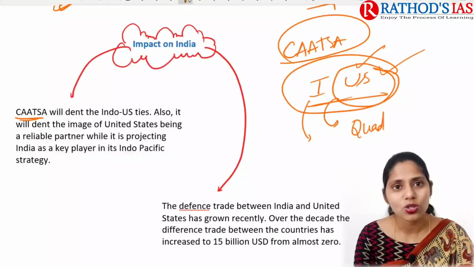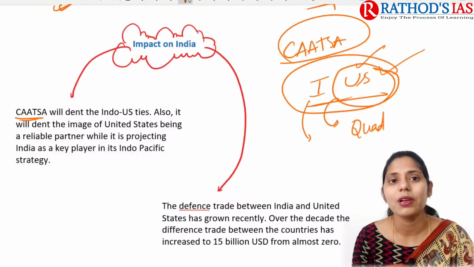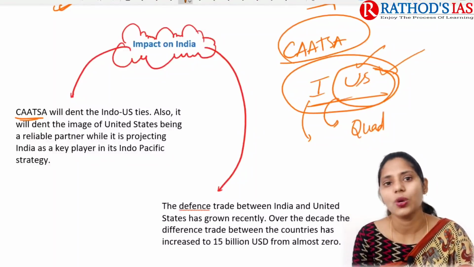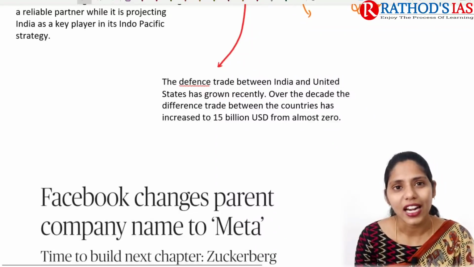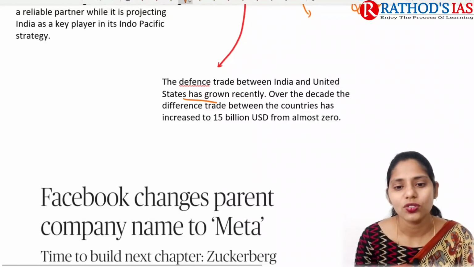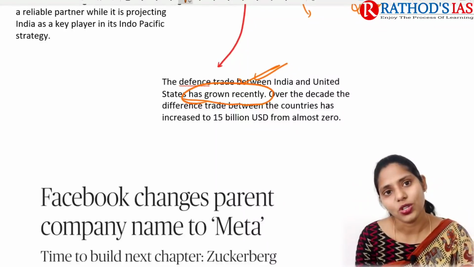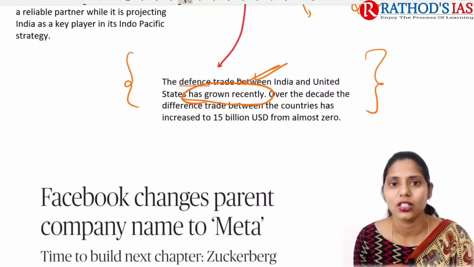It is going to cause some damage to the image of the USA as a reliable partner for India, and also as a key player in the Indo-Pacific region. The defense trade between India and the US has grown recently, so there will be some effect on India's defense relations with the USA. This is an impact that we need to take into consideration.